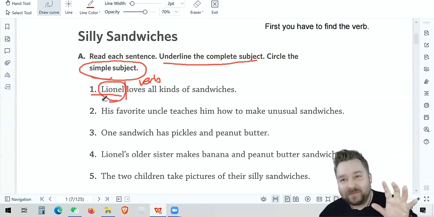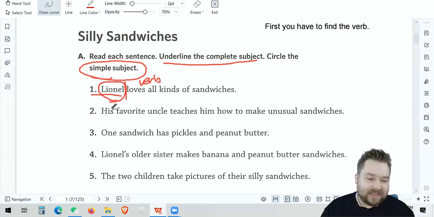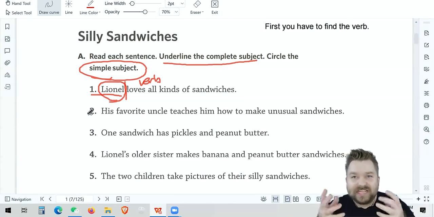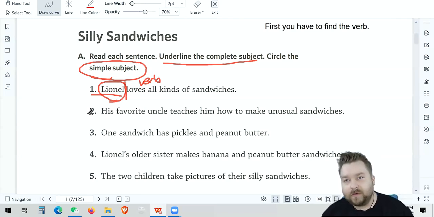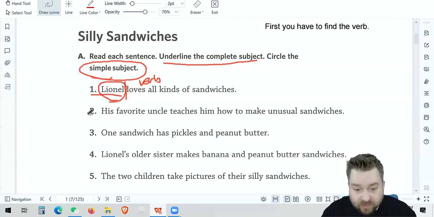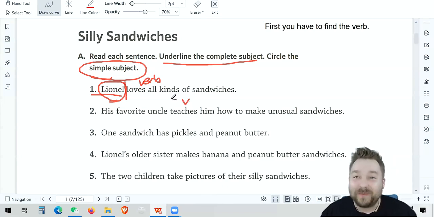Look at number 2. This will become much easier. First, we have to find that verb, right? His favorite uncle teaches him how to make unusual sandwiches. Well, what happens? What's the do in this sentence? Teaches. Yes. So I'm just going to write a V. Teaches is our verb, okay?